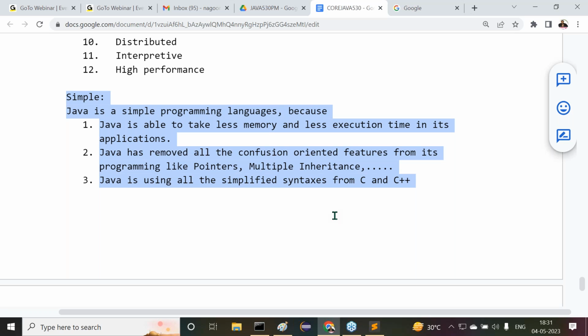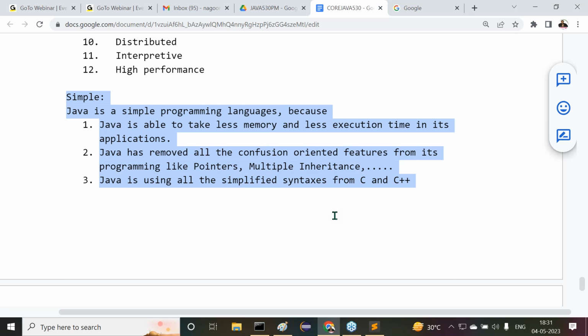So now we are understanding Java. What has Java given to say Java is simple? Understand it. As per the topic here, we have to follow the concept. What Java people have given as information is this: Java is able to take less memory and less execution time. Java has removed all the confusion oriented features.